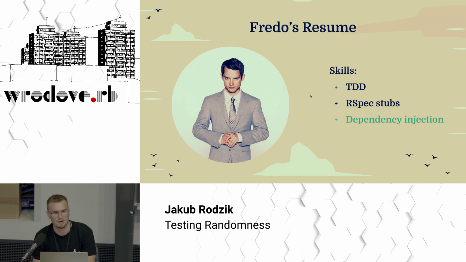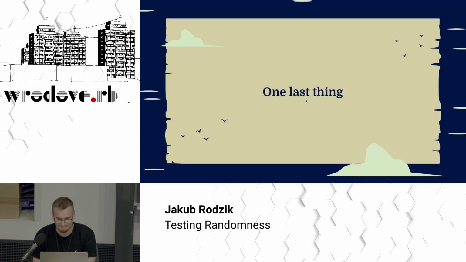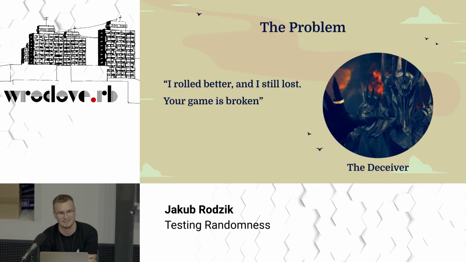Okay, we did it. Our company is happy. Very rich company now. We're also very rich because look at our resume. So there's one more problem here. One last tiny thing. Our code looks like it works perfectly, but we still get a call from this one customer. And he tells us, well, I play with my friend. I roll 5, he rolls 1, and I still lose. It's not supposed to work like that, right?